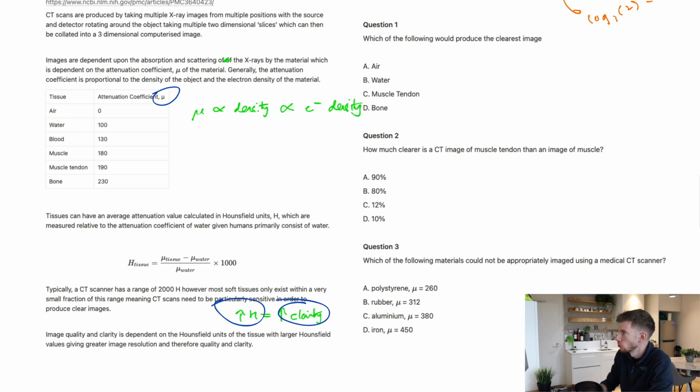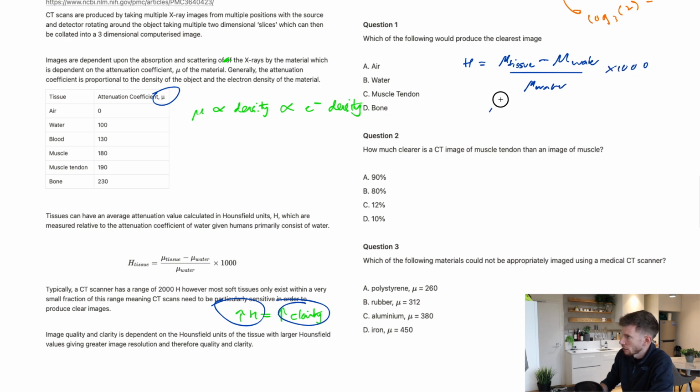So what I could do is test and check. What I could also do is look for a pattern, or I could mathematically analyze. H of the tissue is mu of the tissue minus mu of the water over mu of the water times 1,000.